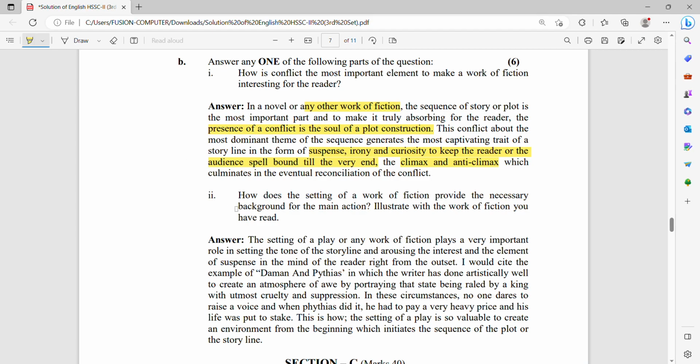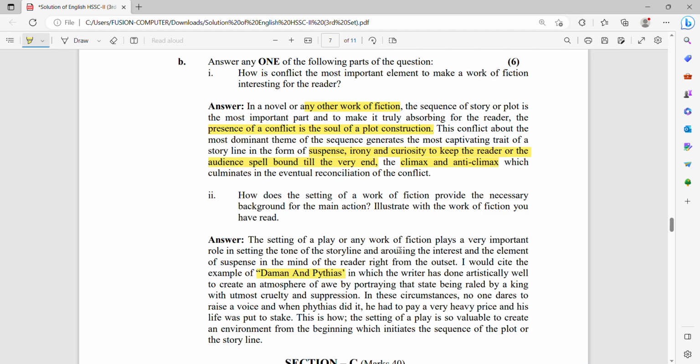Next question is: how does the setting of a work of fiction provide the necessary background for the main action? Illustrate with the work of fiction you have read. It is better to give an example of the fiction or the literature that you have studied in your textbook. So the best option here is Damon and Pythias.